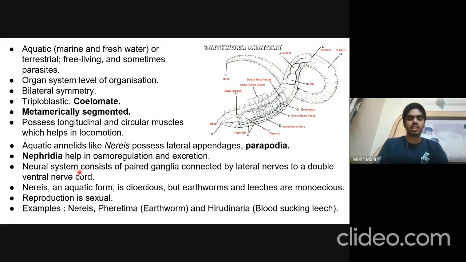Neural system consists of paired ganglia connected by lateral nerves to a double ventral nerve cord. So I chose this diagram to show this. There are two nerve cords on both lateral sides, which are connected by these lateral nerves, and these consist of ganglions, and these are present in every segment. So two nerve cords are present, and they are connected by these lateral nerves.